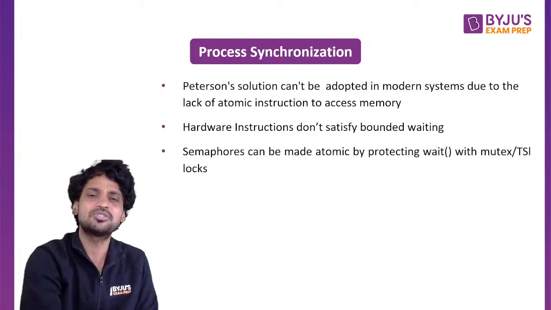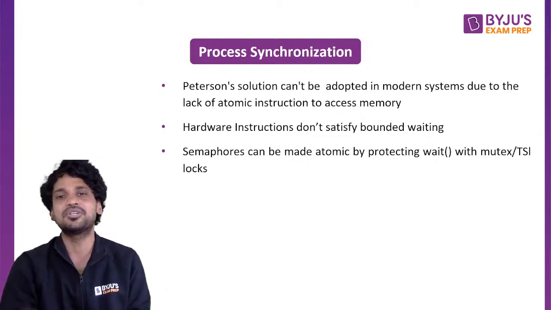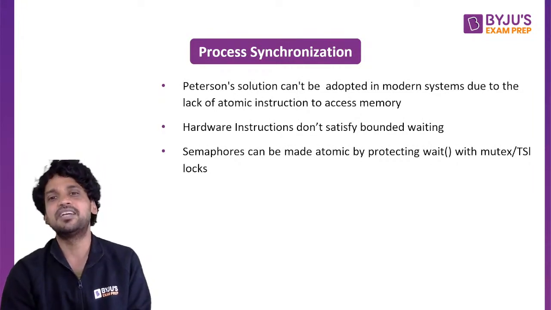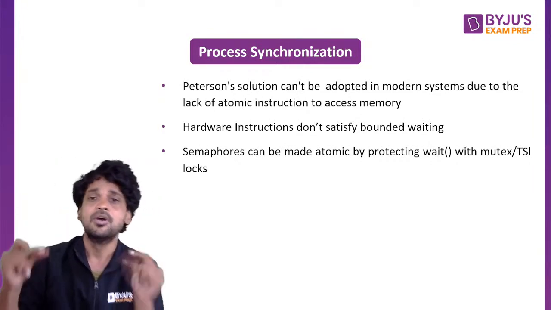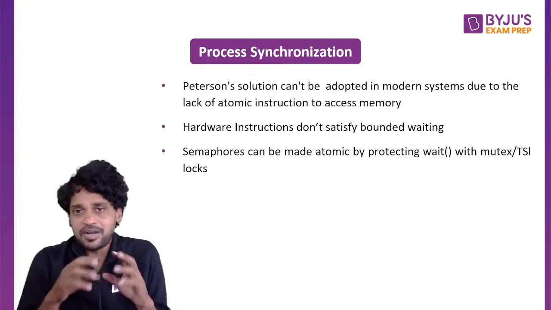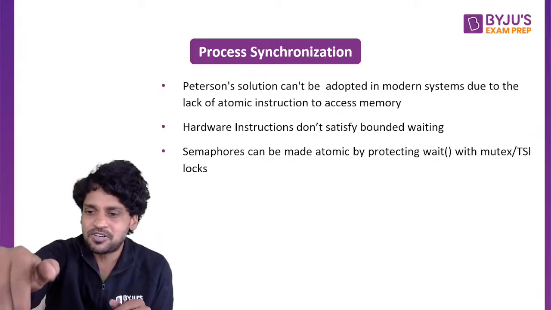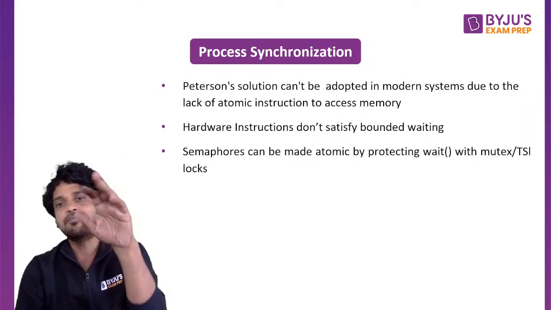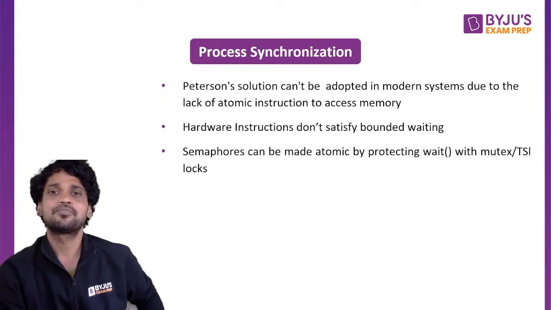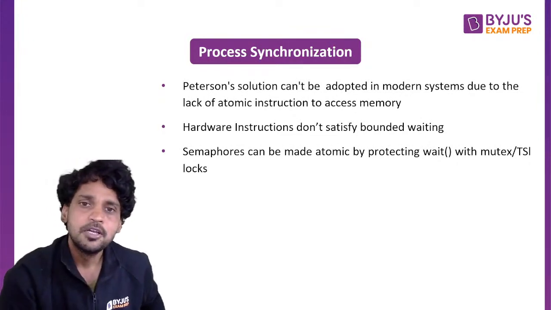Semaphores are the robust solutions. Either you take a hardware solution or a software solution, we are going to face some problems which is called busy waiting. What is busy waiting? Let me tell you. When a process has acquired a lock, and one more process searches for a lock and the lock is not available, what will that process do? The process will be in the waiting state. What is this exactly? I will explain.